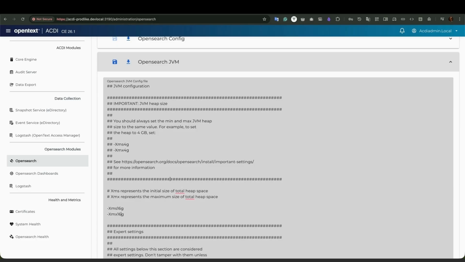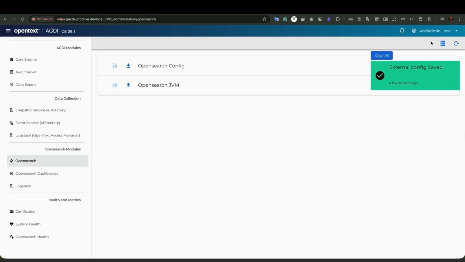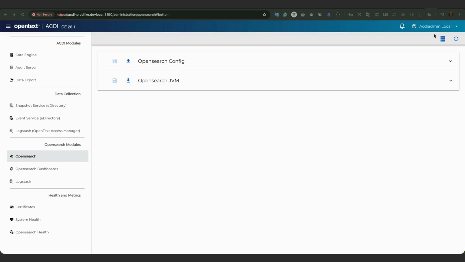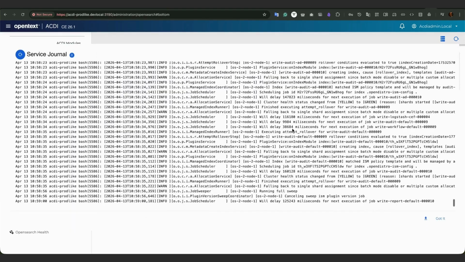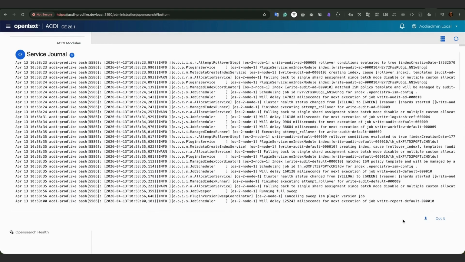To do this, navigate through the user interface to the Opensearch administrative settings, then to the Opensearch JavaScript virtual machine settings, and modify these two parameters. Next, let's save the settings, and restart Opensearch for the new configuration to take effect. Opensearch has restarted. As you can see, everything is working properly and the program is functioning correctly.